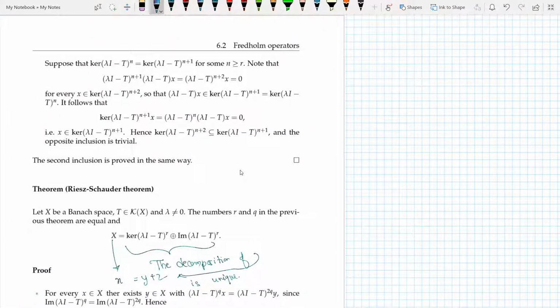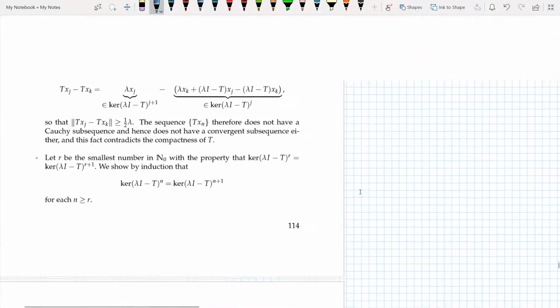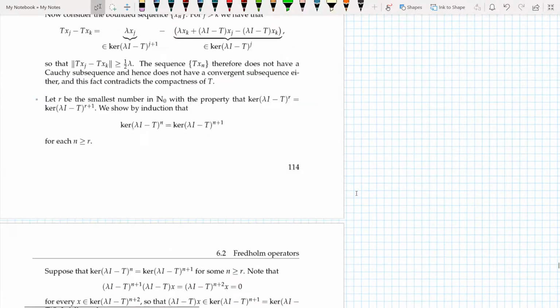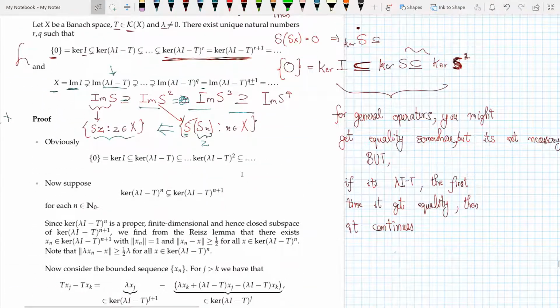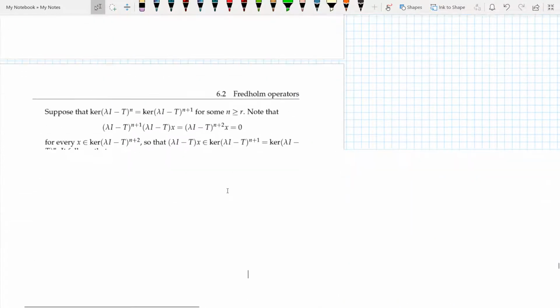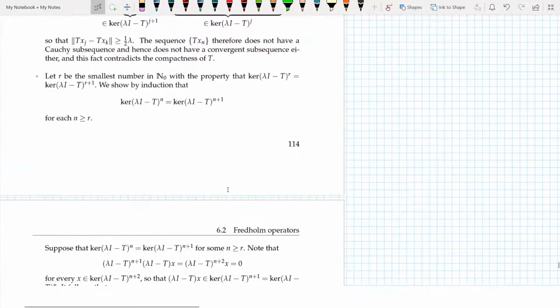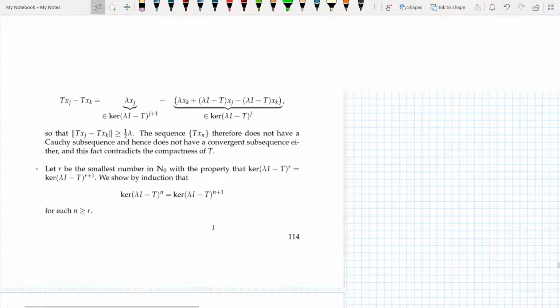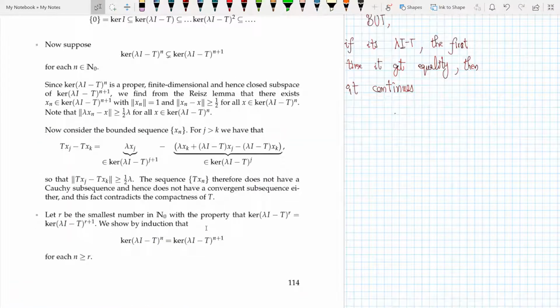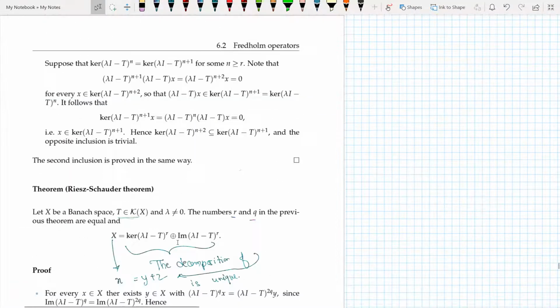And so now we see that, let X be a Banach space, T a compact operator, and the numbers R and Q in the previous theorem are equal. Which previous theorem? Well, in this case R and Q are equal. And now we are saying that the whole space X can be written as a direct sum of the kernel of lambda I minus T to the power R, direct sum the image of lambda I minus T to the power R.